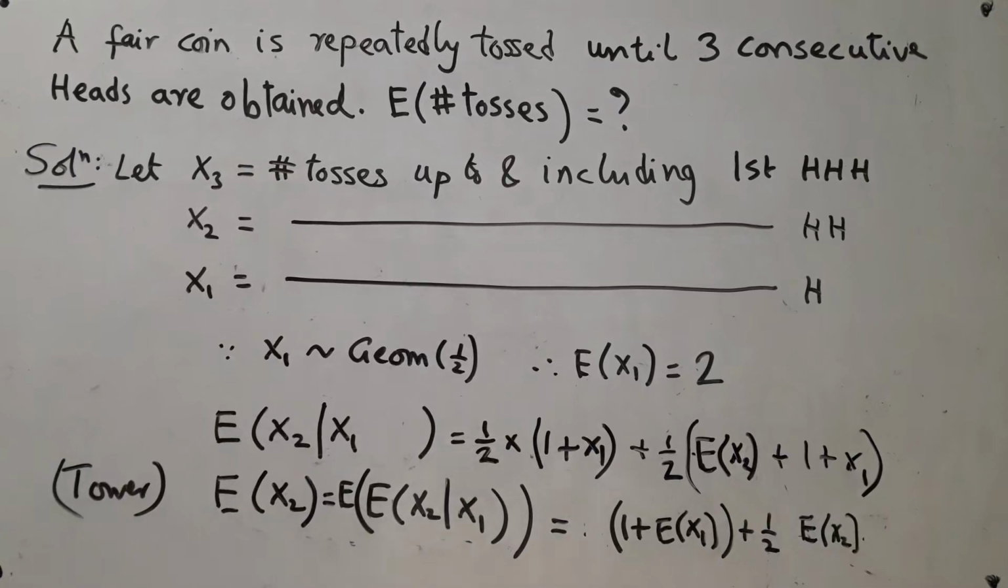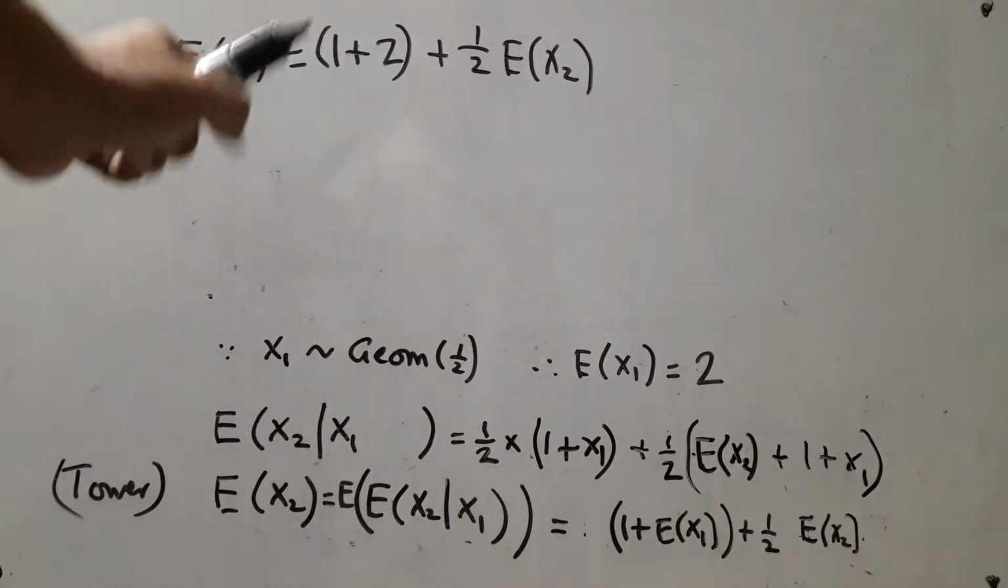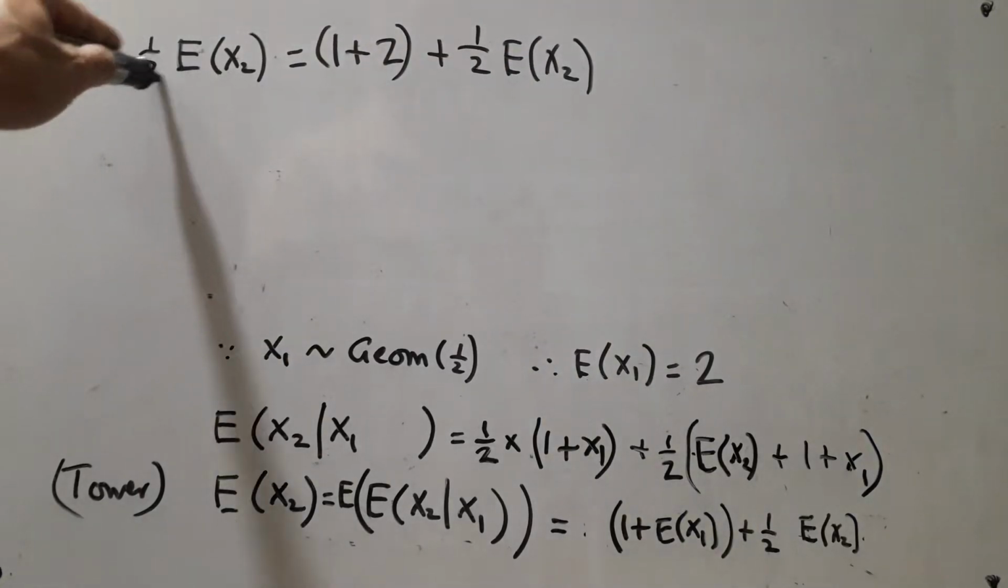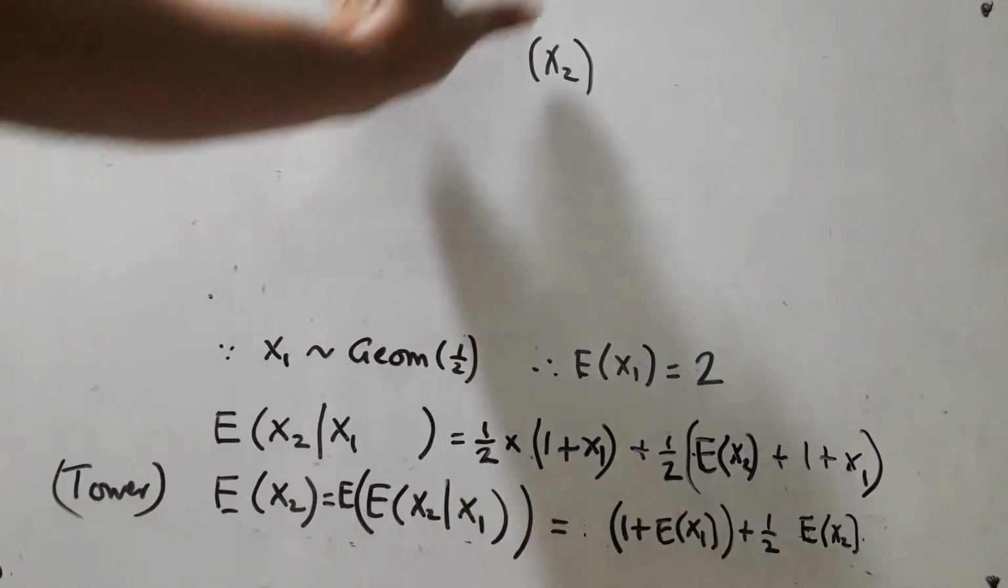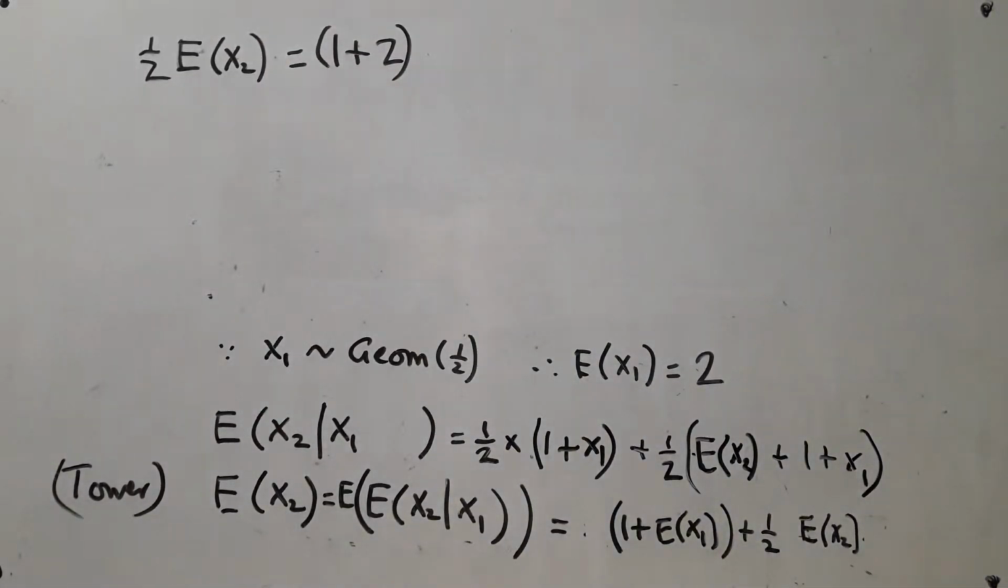And let's see what I get. We have expected value of x2 equals 1 plus 2 plus half of expected value of x2. Take it on this side, you will get half of expected value of x2 is just equal to 3, from which you get expected value of x2 equals 6. Now as I said, we have a similar equation that will give you expected value of x3 in terms of expected value of x2.